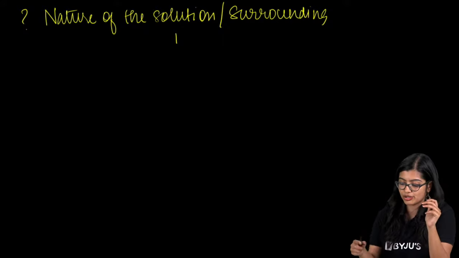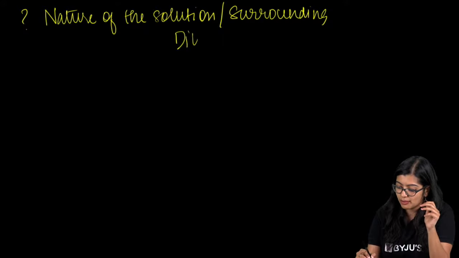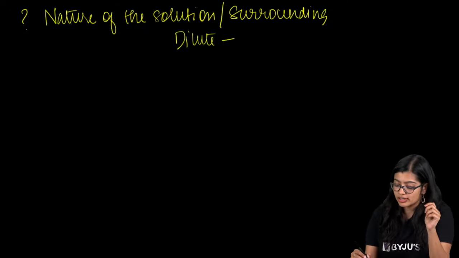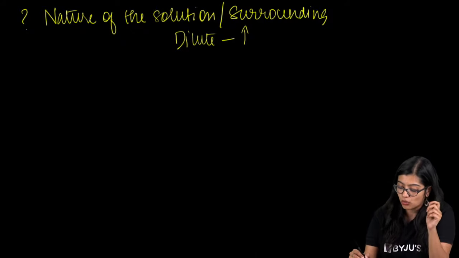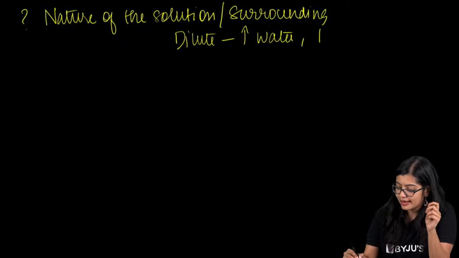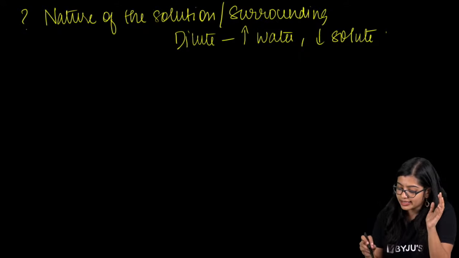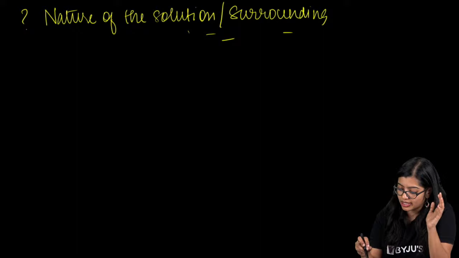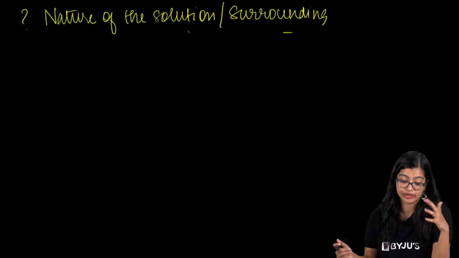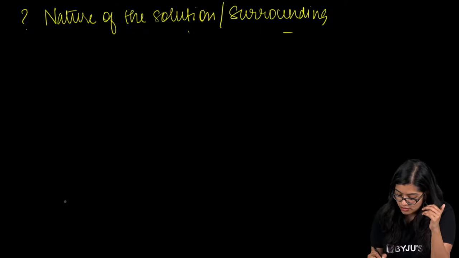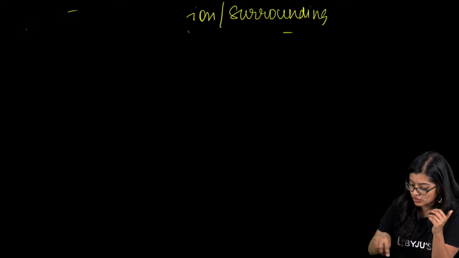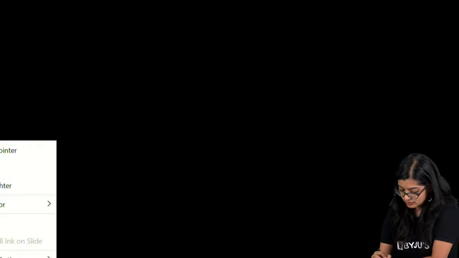It is a concentration. Now somebody was asking me, what do we mean by dilute solution? So dilute means there is more amount of water and lesser amount of solute, right? Now in this case, let's understand this properly. Let's go to the chemistry bit of it a little more in detail. So let me just make space.